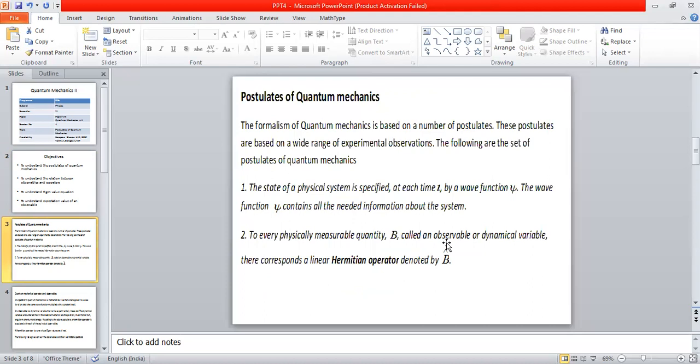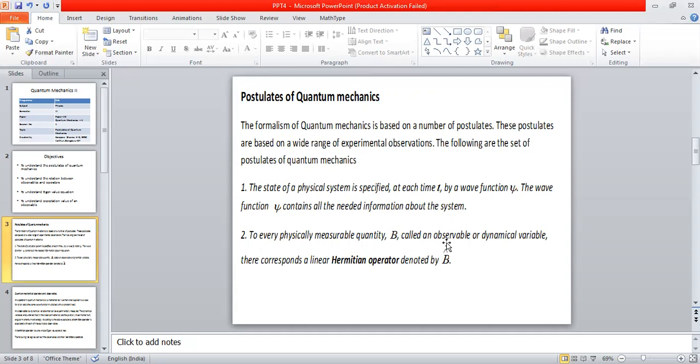These postulates of quantum mechanics are verified by experimental observations. Postulates are things which we cannot prove. Even in quantum mechanics, these postulates cannot be proved using any other logic. But the only thing is these postulates are based on experimental observations.